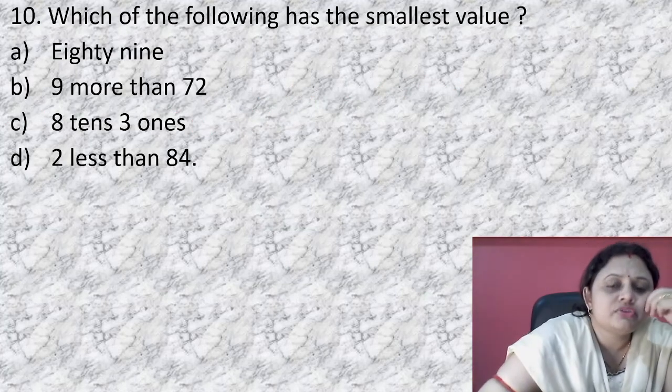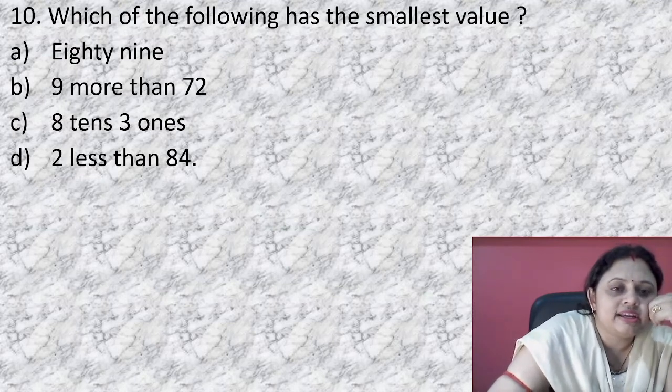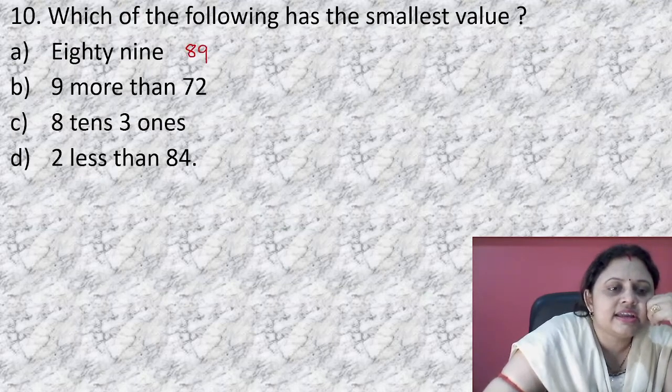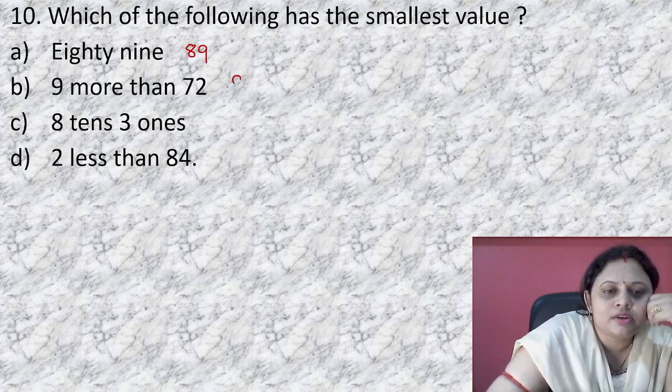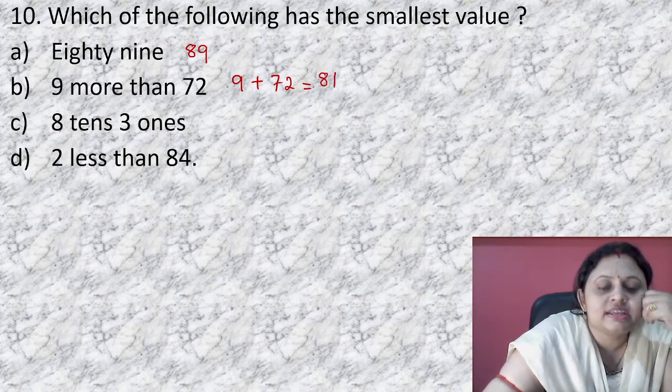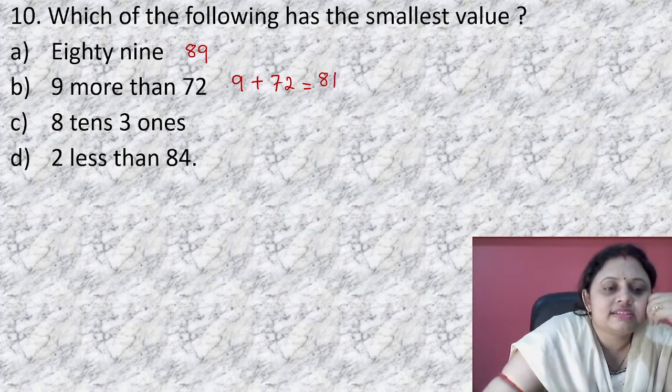Next. Which of the following has the smallest value? So which is the smallest value? 89 is 9 more than 72. That means 9 plus 72, which you can calculate, it is 81. Next, 8 tens and 3 ones, you know that is 83.